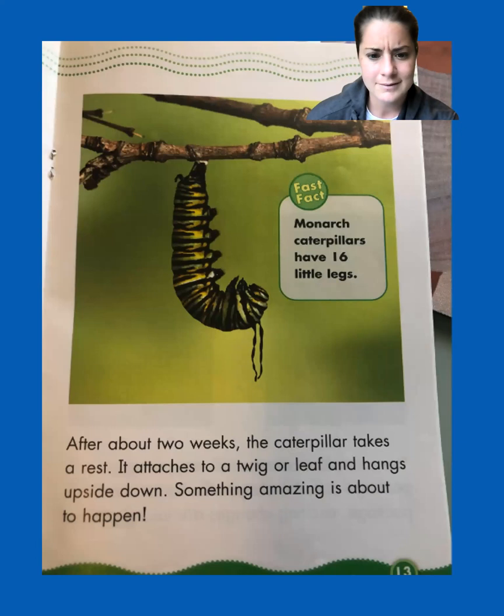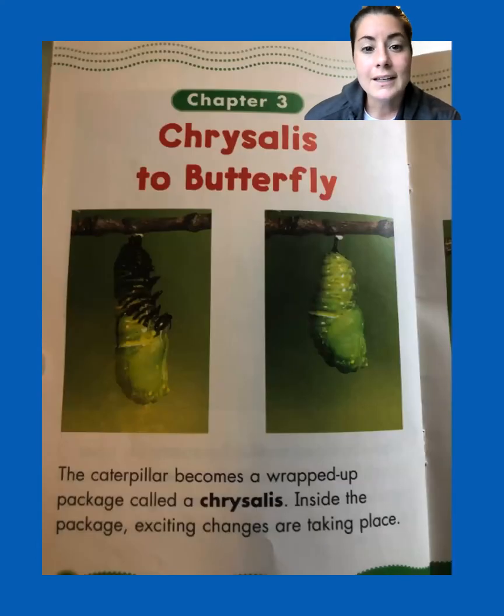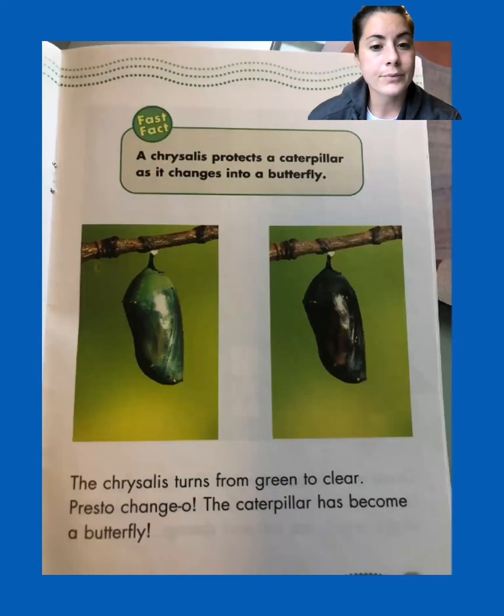That's a lot of legs. All right, here's another part of our story, of our book here. It's a chrysalis to butterfly. Okay. So we've talked about the caterpillar becomes a wrapped up package called a chrysalis. Inside the package, exciting changes are taking place, which we've learned about. Okay. The chrysalis protects the caterpillar as it changes into a butterfly. That is true, right? It takes time too.